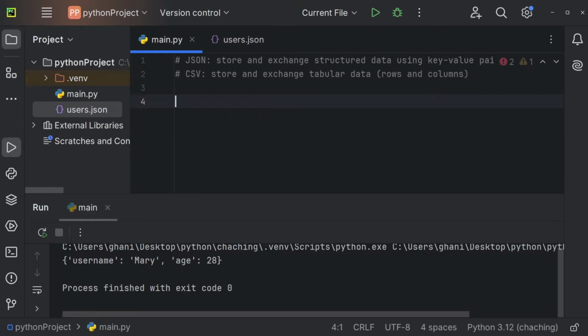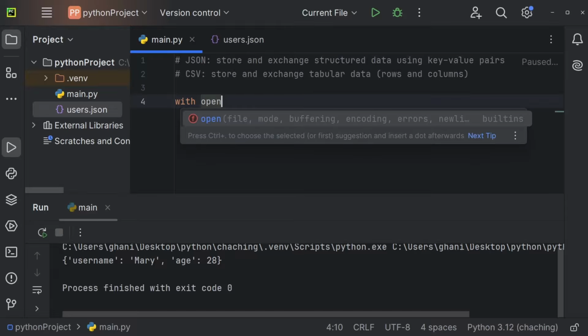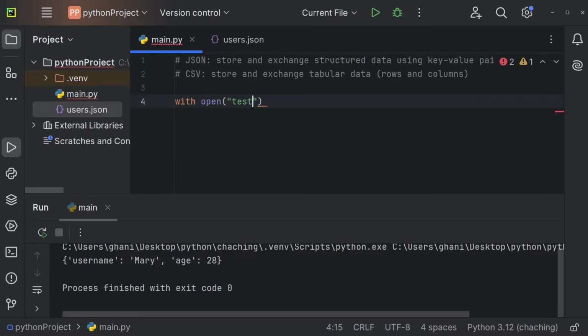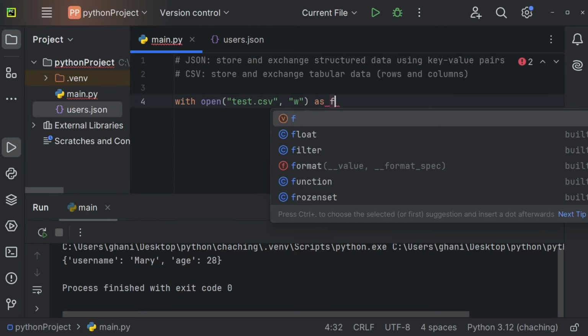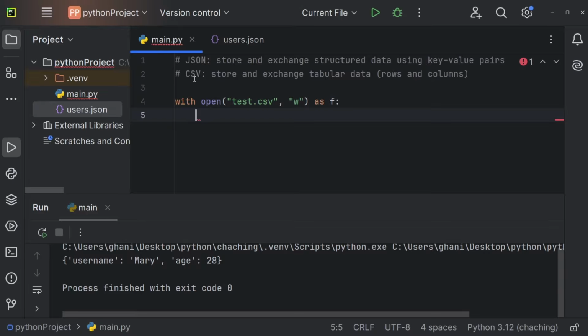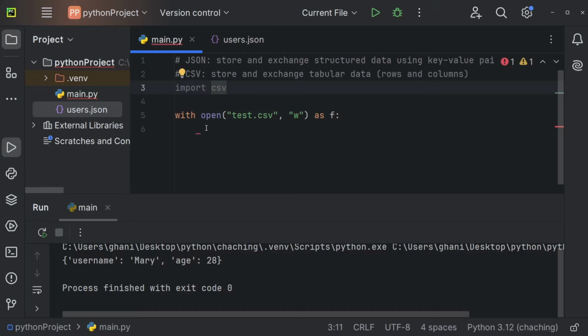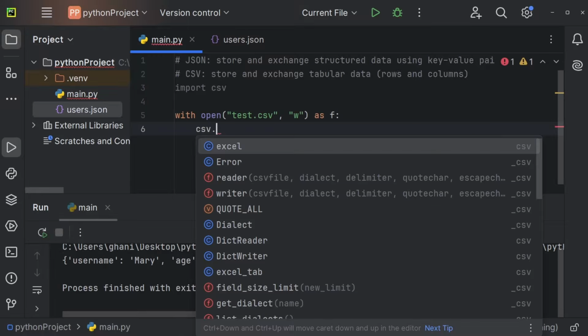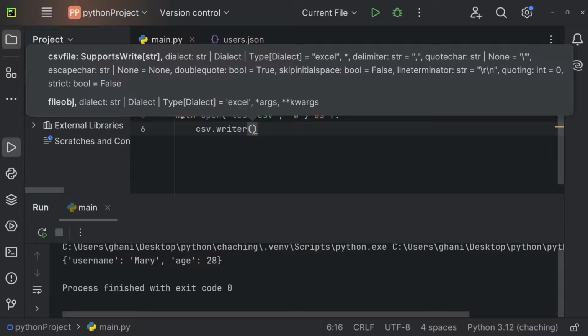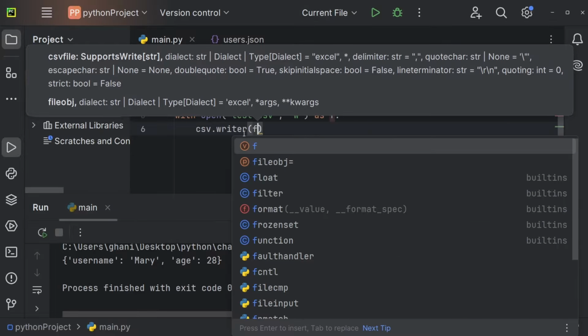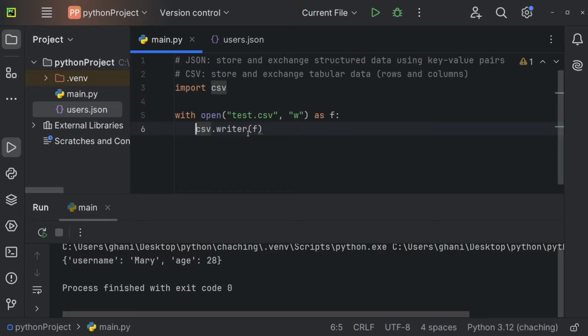Again, to create it, we also have to say with open. We have to define a file. Let's just say this is going to be our test.csv file. Let's first write into that CSV file, and again as f, like so. And for a CSV file, we first have to import the CSV library, so import csv. And now we have to start by creating a writer. So when you want to use CSV, you first have to create a writer that allows you to write a CSV. So we say csv.writer to create a writer object, and right here we have to pass our file. So right here we define into which file we want to write. And this returns a writer object, so let's store it as a variable, writer.